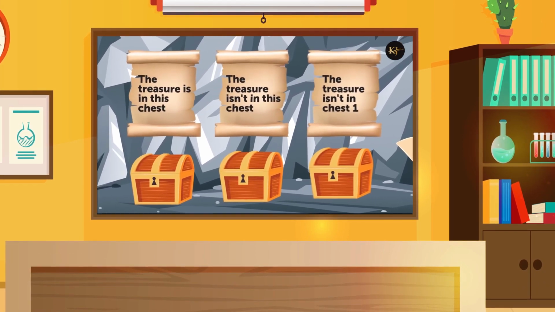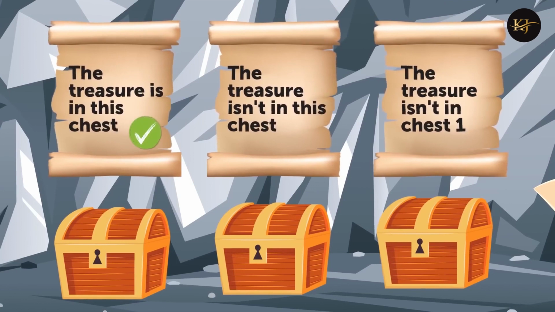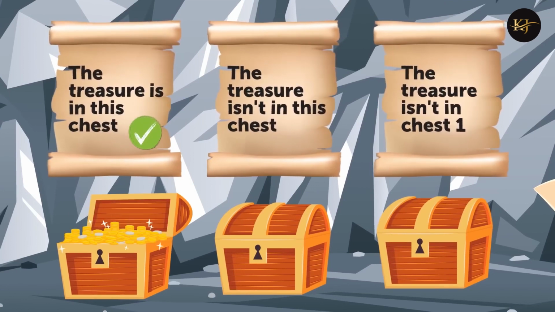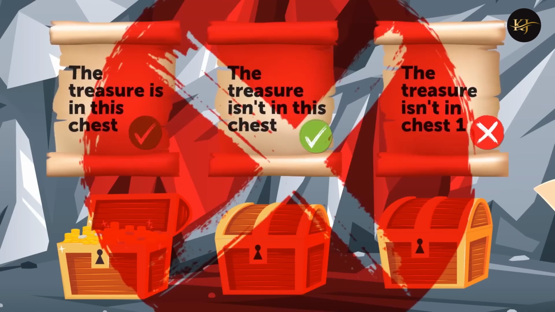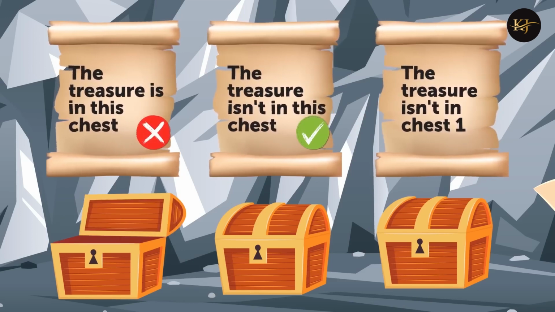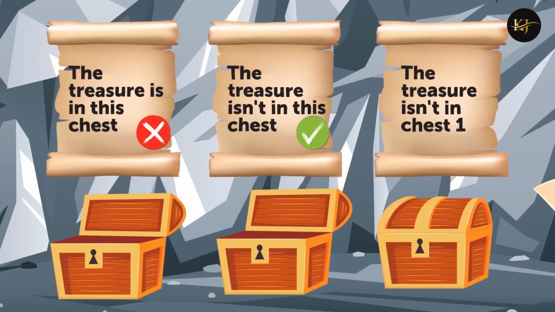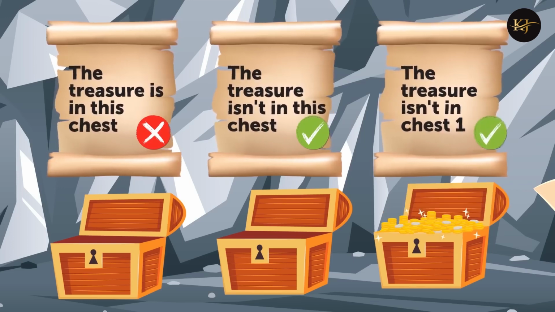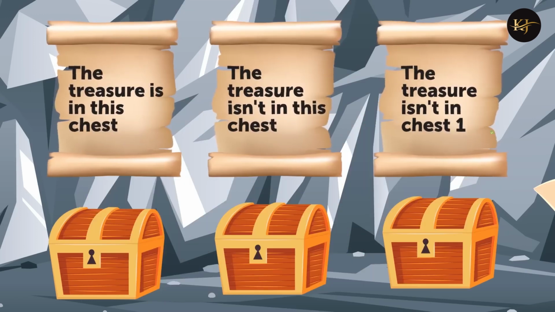Let's solve it step by step. If the first statement is true, then the treasure must be in the first chest, and the other statements must be false. In this case, the second statement is also correct, so that was a wrong guess. If the second statement is true, then the treasure isn't in the first chest. The treasure isn't in the second chest either, just like it says. Then it must be in the third one. However, this makes the third statement correct too, although it shouldn't be if the second statement is true.